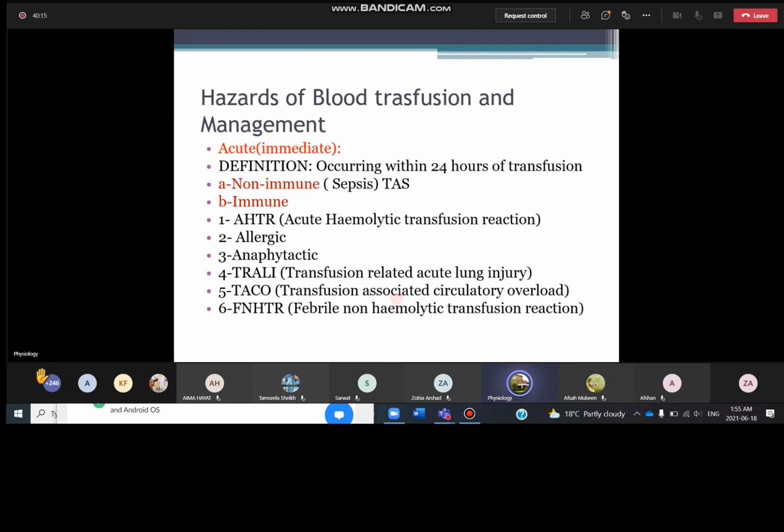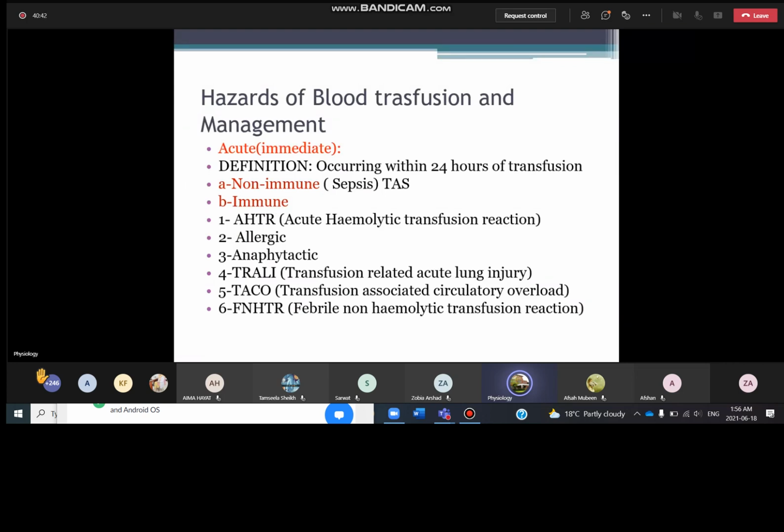And what are the acute reactions? These are very simple reactions, but you have to know their symptoms and a lot of things have to be checked before deciding what kind of reaction the patient is suffering from. Non-immune, I have already described this term, immune and non-immune. Immune mediated reactions are those where antibodies are involved.